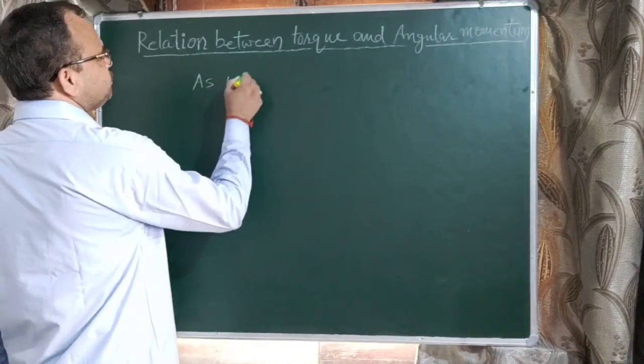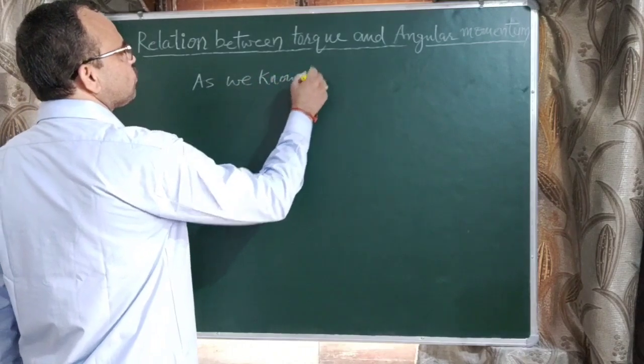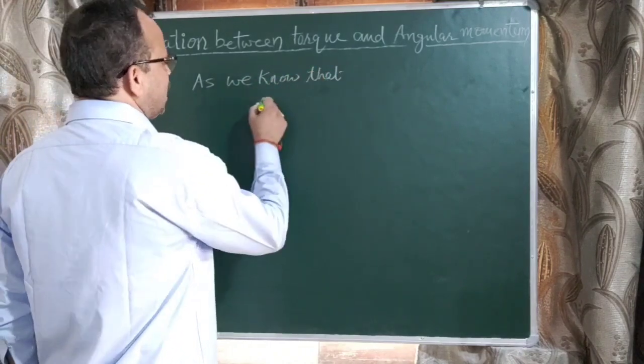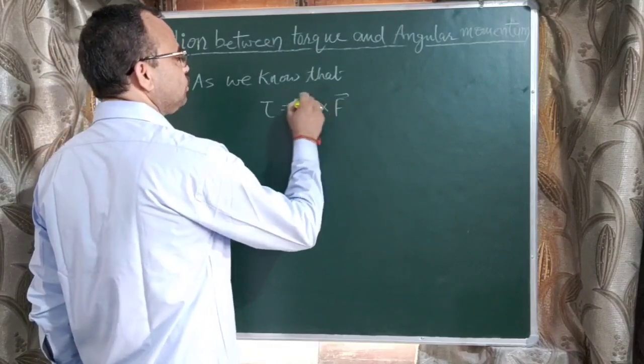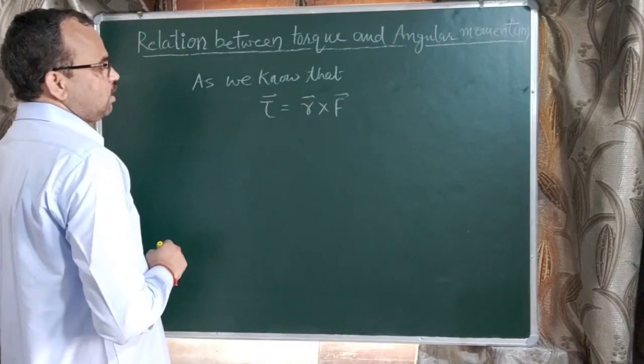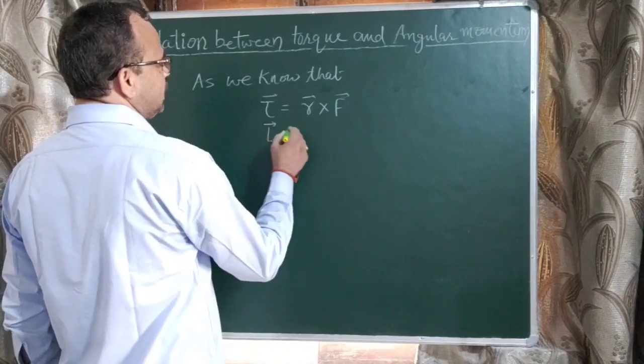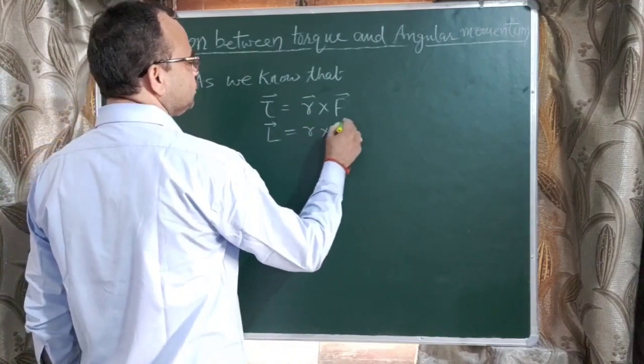As we know that tau equal to r cross f, and L vector equal to r cross p.